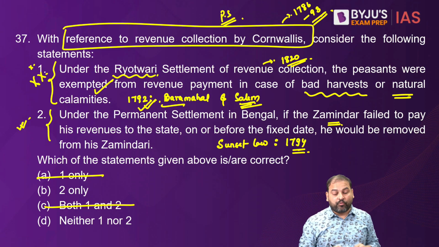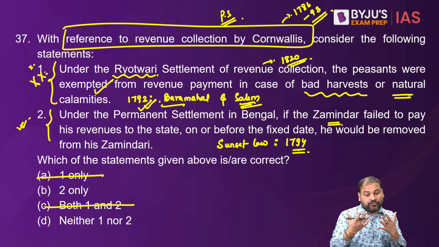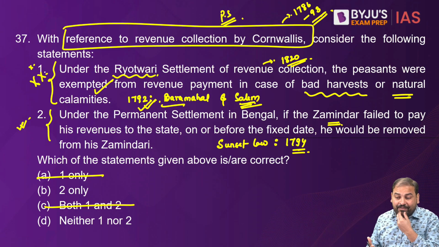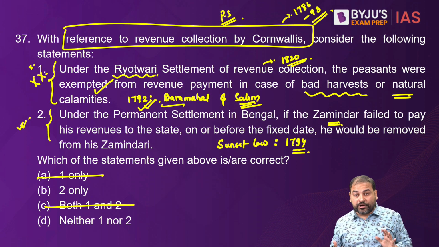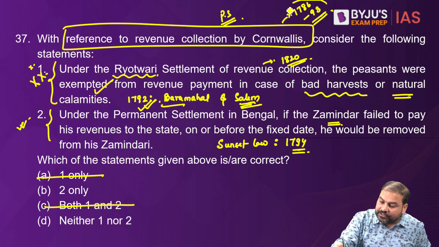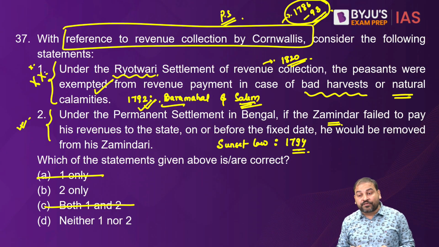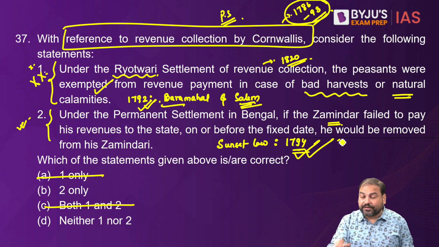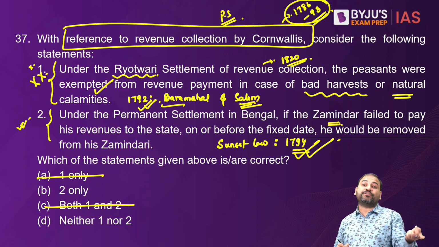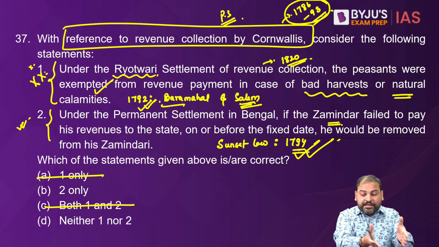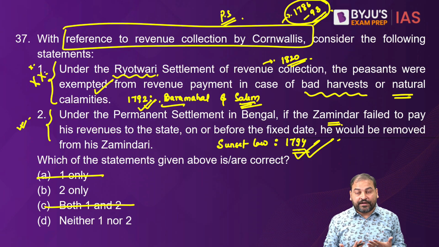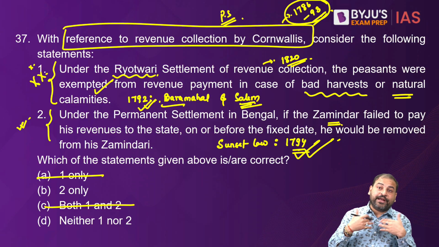Now comes your second point. How does UPSC take this question? Why am I saying this? Because it is mentioned with reference to revenue collection by Cornwallis. So Cornwallis is in India as a Governor General during these 7 years, and the sunset law is coming in 94. That is after Cornwallis had gone that this point had come. So by writing this, what does UPSC want to say to us? I'm not very sure how they interpret this question.